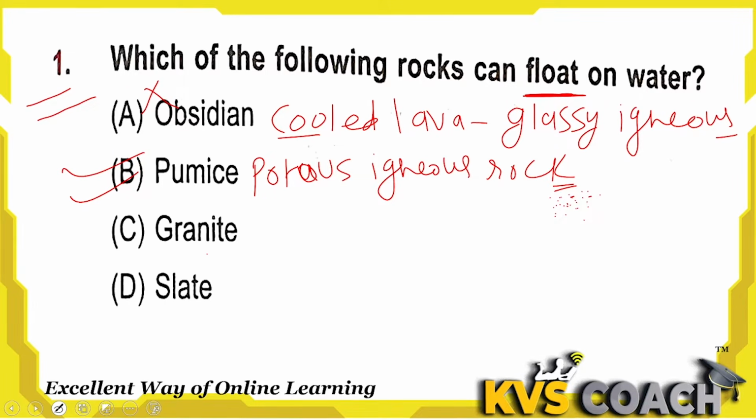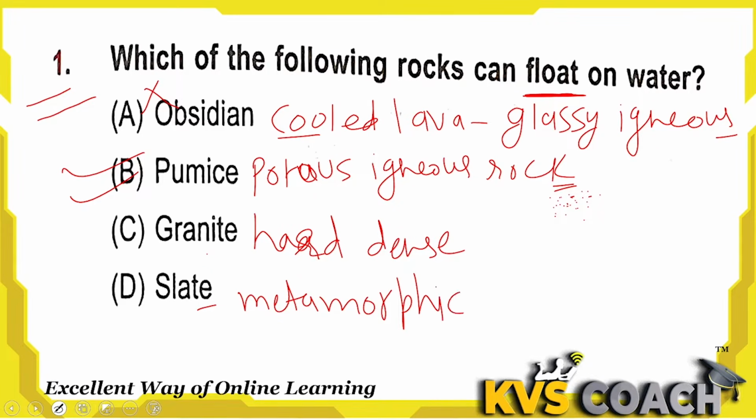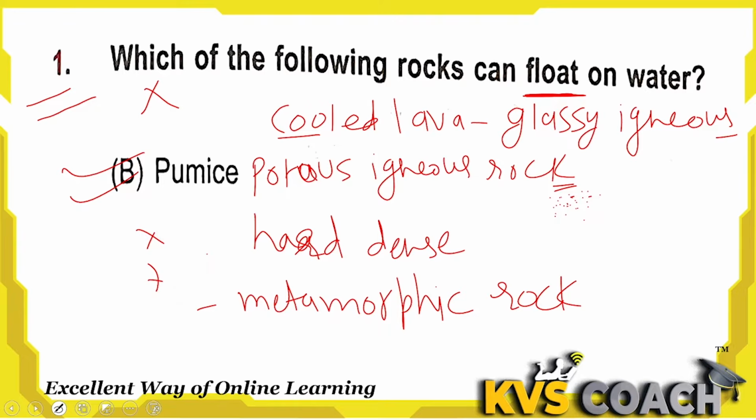Third one is granite. This is a hard and dense rock composed of various minerals, and it cannot float on the water. We use it in construction. Slate is a metamorphic rock formed from compressed shale, and it cannot float on the water. So the only rock that can float is pumice rock, because it is porous. B is the right answer here.